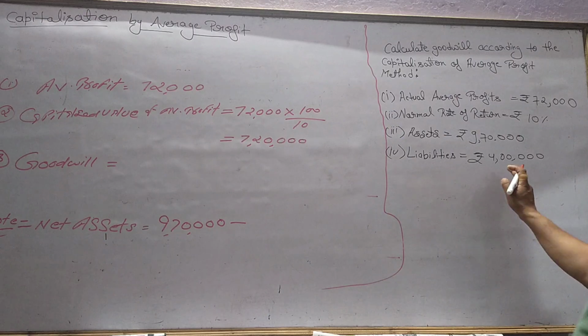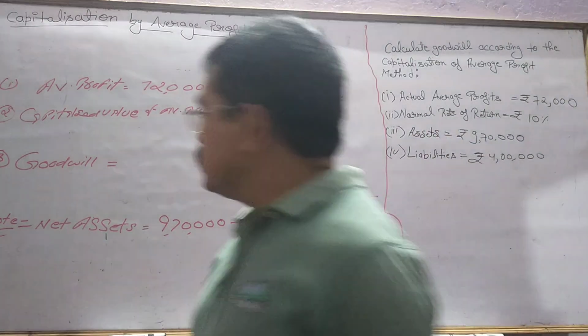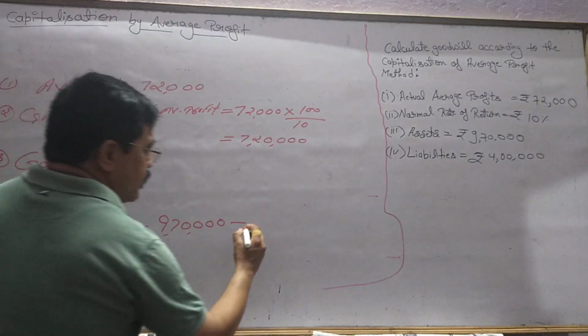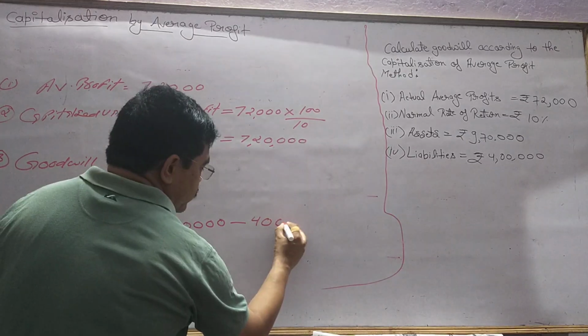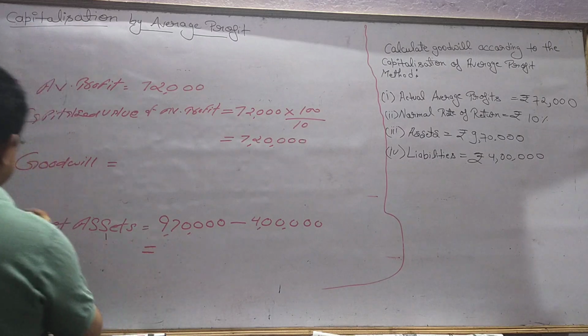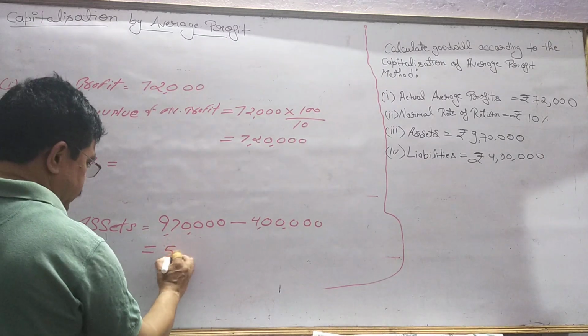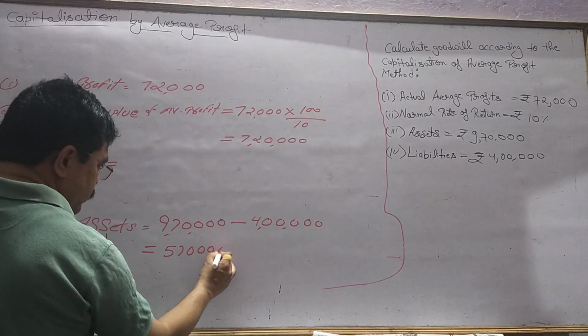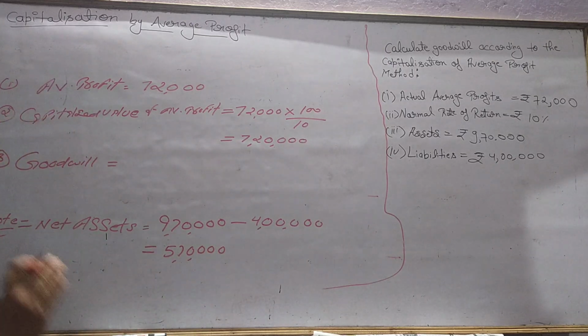So we will assume that 4 lakh rupees is your external or outside liability, according to the note. Now your total net asset is equal to 5,70,000 rupees.